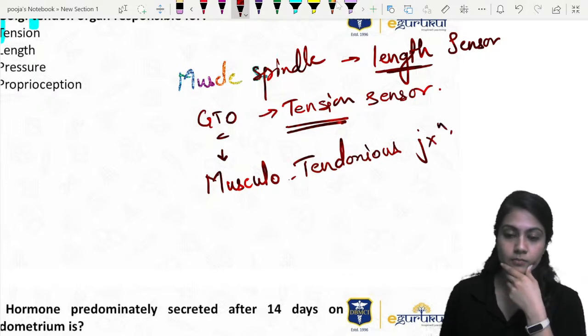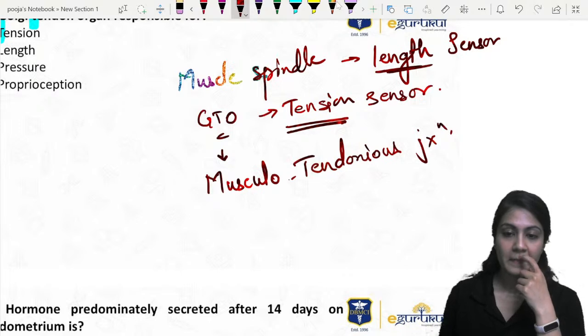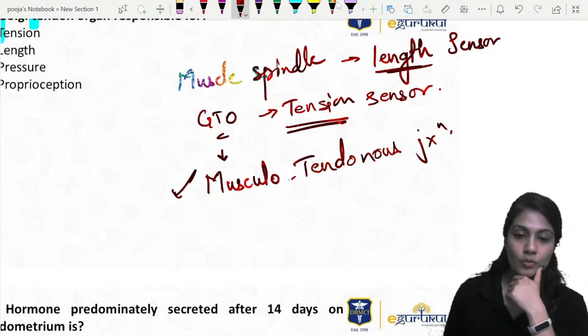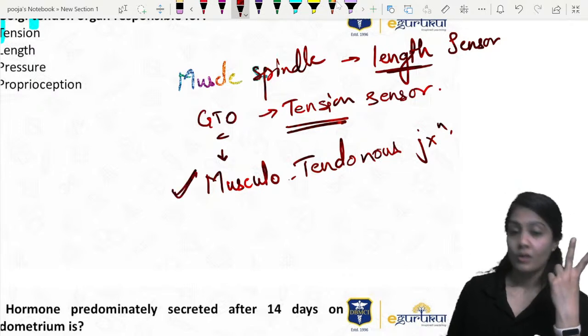Musculo-tendinous junction. Tendinous or tendinous? Tendinous junction. Okay. The correct answer was this: not the muscle, not the tendon.